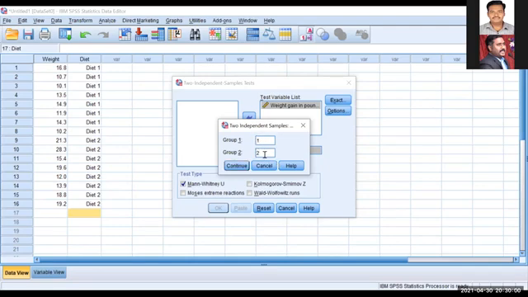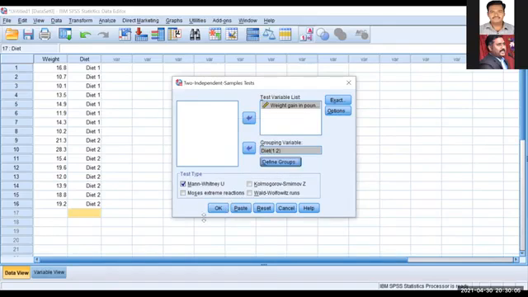That's it. Okay, so you can give continue. Then only, now you can see that the OK button has got enabled. Only these things you have to define. Define the groups 1 and 2, give continue. Once you give continue, the OK button will enable.